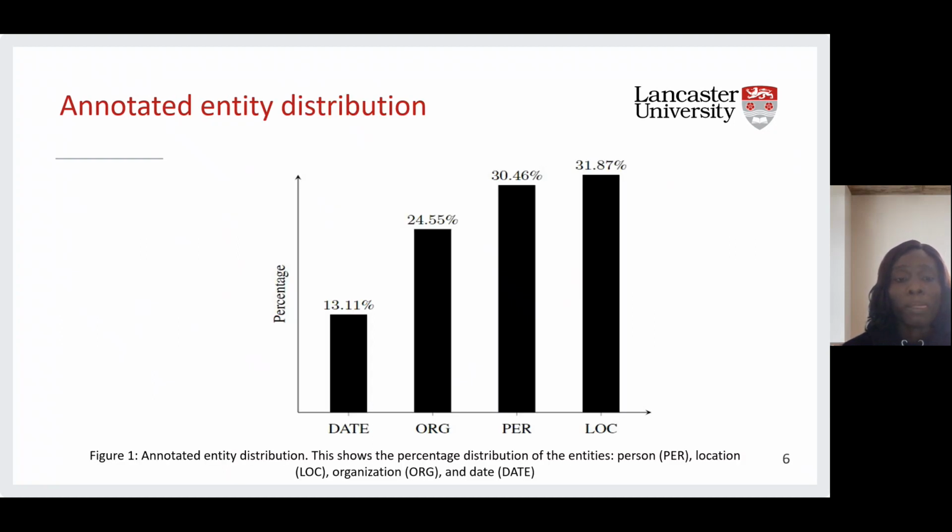Here is the annotated entity distribution. It shows us the percentage distribution of the entities in the dataset, in the Igbo NER dataset. We can see the dates, about 13.11%, the organization 24.55%, the person 30.46%, and the location 31.87%.